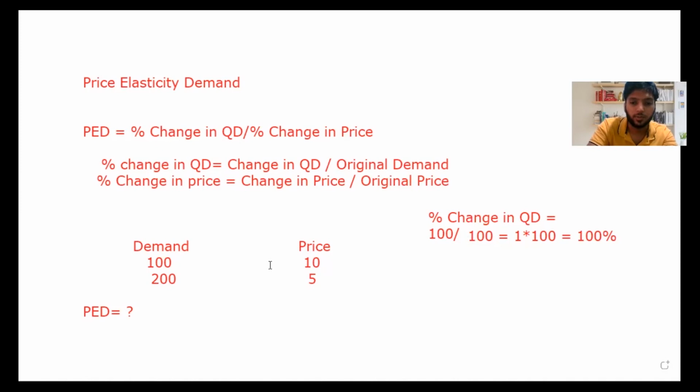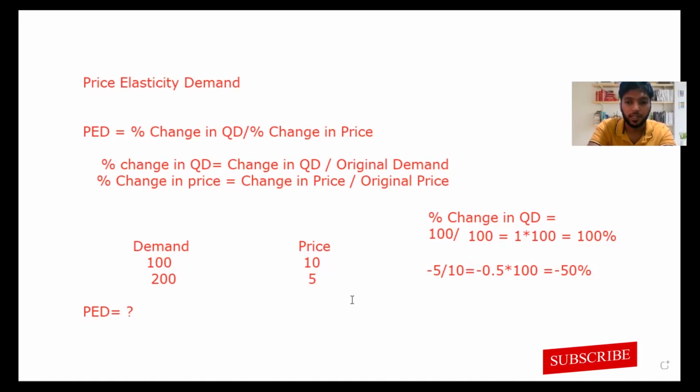Then I move on to my price. You might see 10 to 5, it is falling. So when it falls from 10 to 5, it is minus. It is falling down, so I'll take the change as minus 5. Divide by how much was the initial price? 10 rupees. So I'll take 10 and I'll get minus 0.5. Normal demand means you will get a minus value. So minus 0.5 into 100, I will get minus 50 percent. Easy as that. Did you understand, guys?